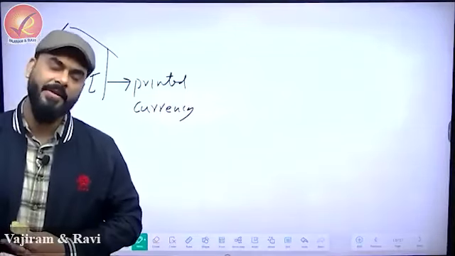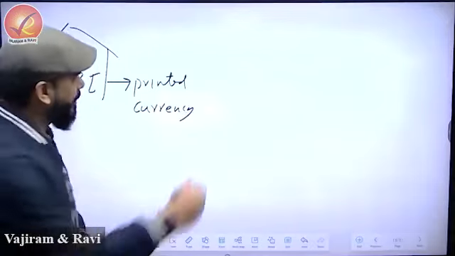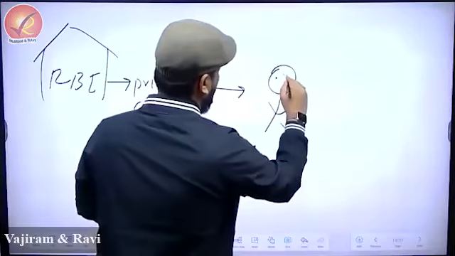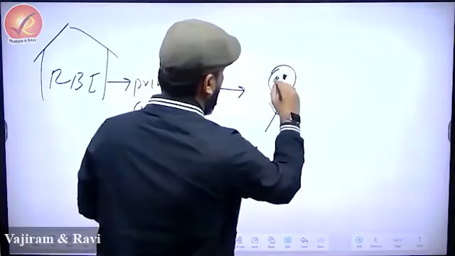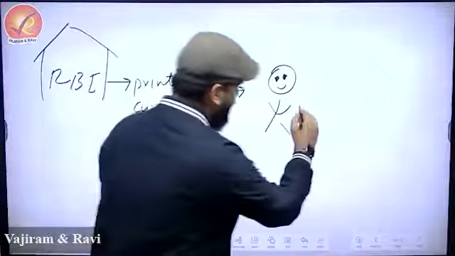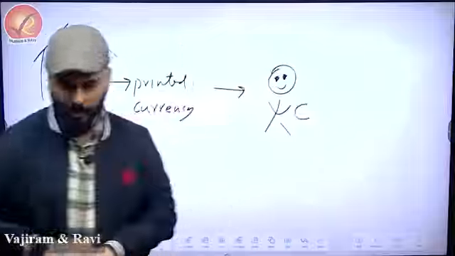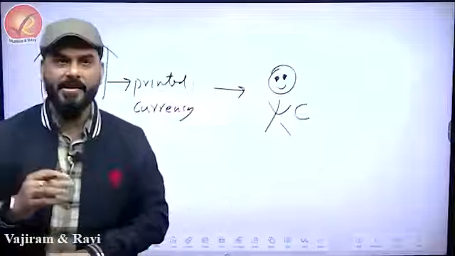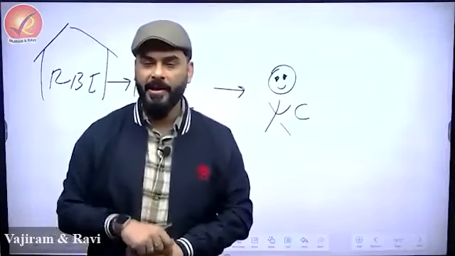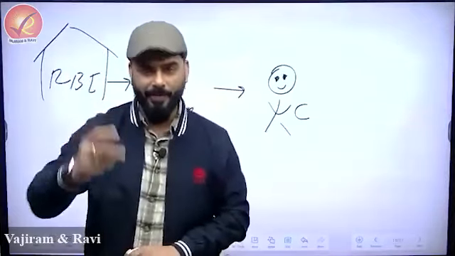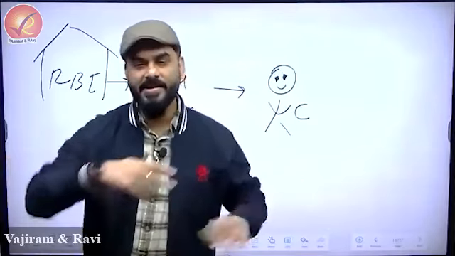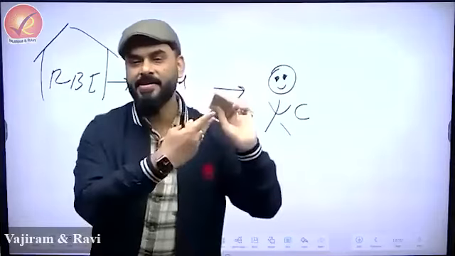Let us have a very simple demonstration of the economy. So imagine that this money that RBI has printed reaches consumers, people, right? So this person has the currency now. Currency in the hand is called C, currency in circulation. So when RBI releases currency, it will go in two places. One, people. People could be anyone, you, me, an entrepreneur. They are also normal people only, right? So any individuals, currency in circulation, it's circulating like this.